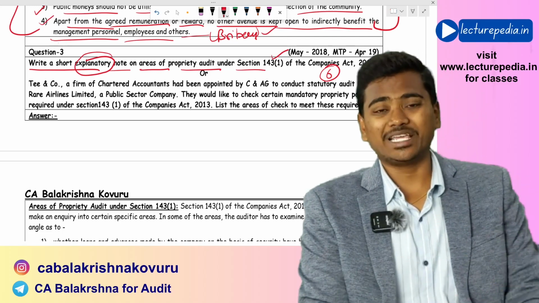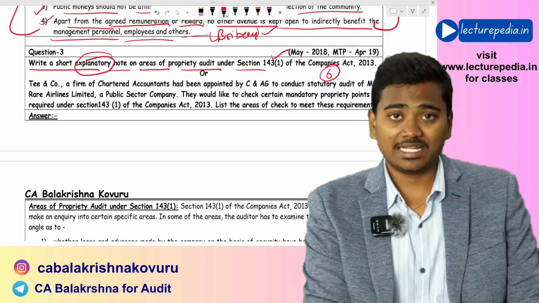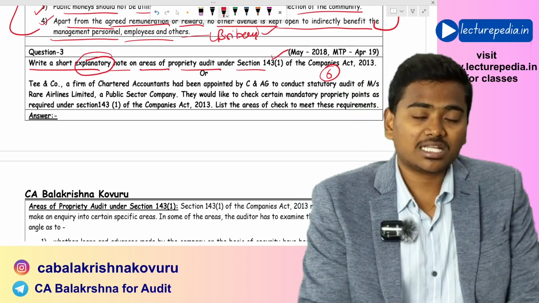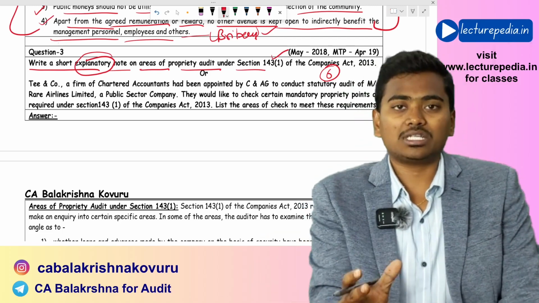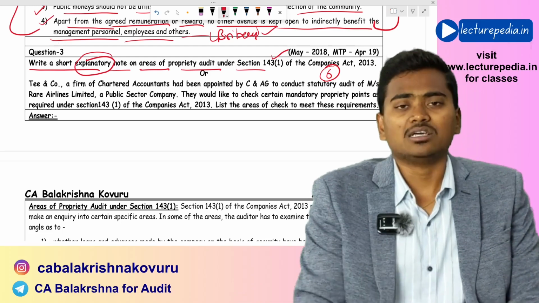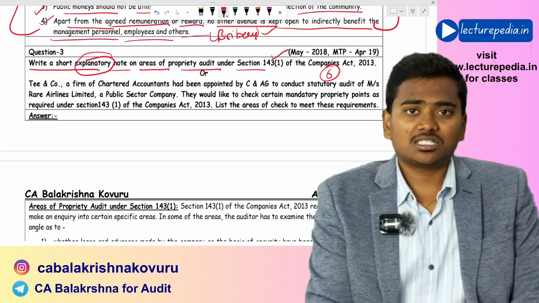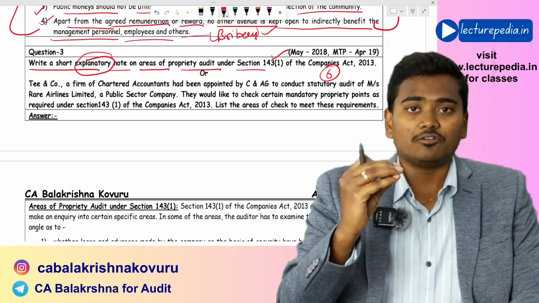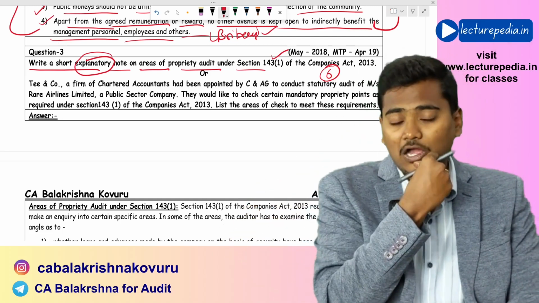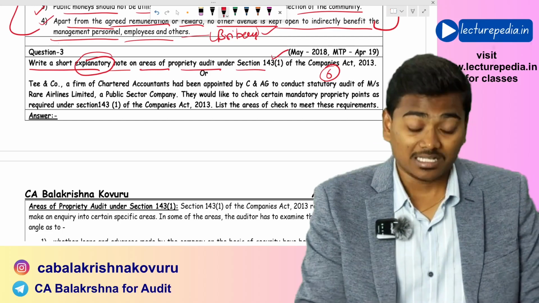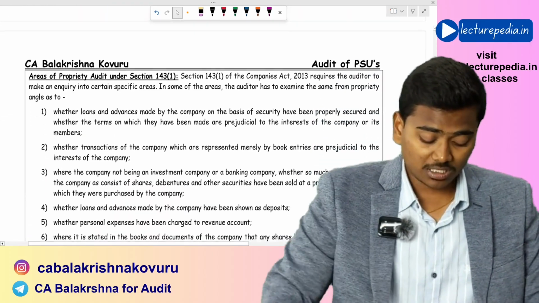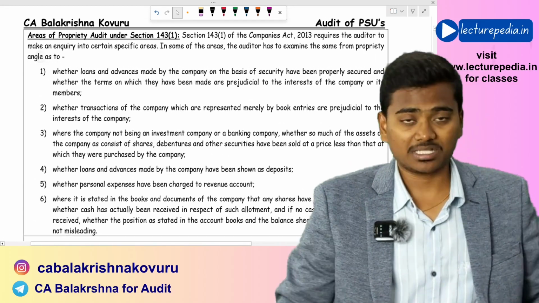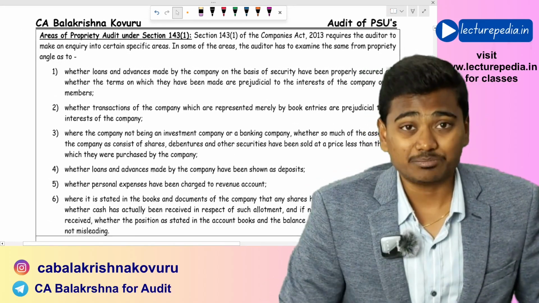The auditor needs to inquire into these 6 areas, and if he finds any negative remarks in those areas, only then he needs to report on them. If no negative remarks are found, the auditor need not report on these areas. If you remember companies audit, there we have discussed this section 143 subsection 1. What are the 6 propriety points that are present in this section 143 subsection 1?